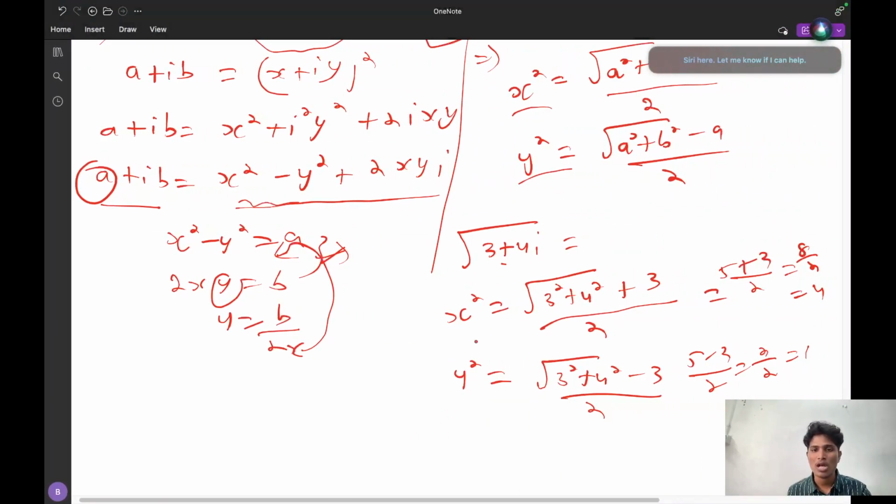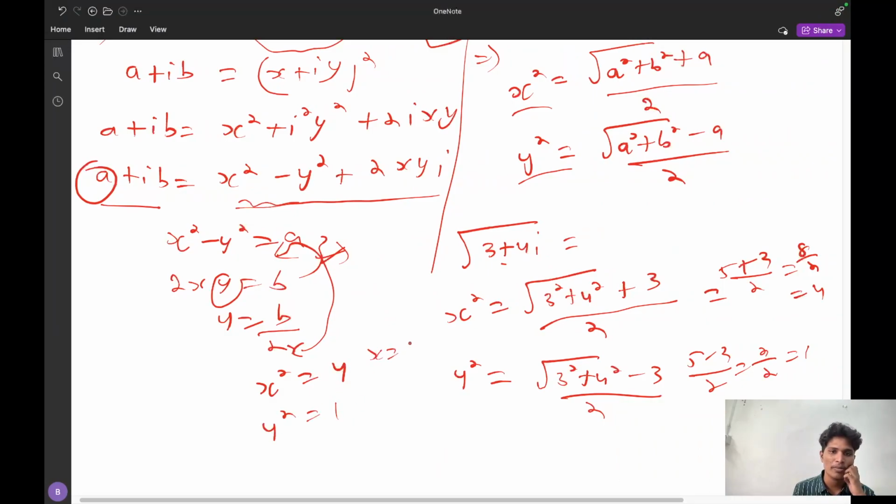Yes, it is audible. So I got x square is equal to 4 and y square equal to 1. So x equal to plus or minus 2 and y equal to plus or minus 1. So these values you have to write now. That is plus or minus of 2 plus iota. That's it. This is the answer.